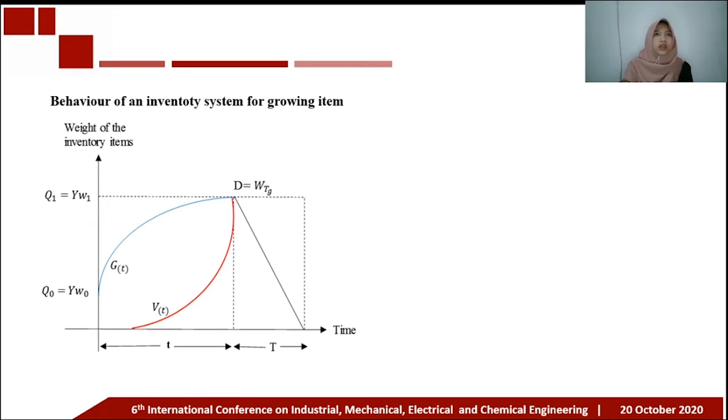In this model, the objective function is to maximize total profit with the decision variables, namely the number of orders, the growth period cycle time, and the consumption period cycle time.